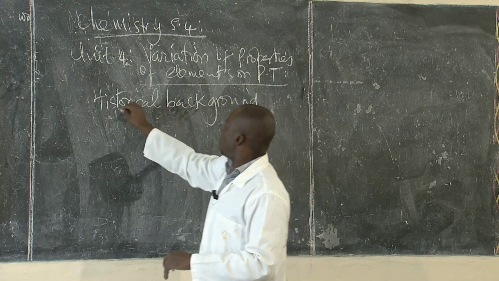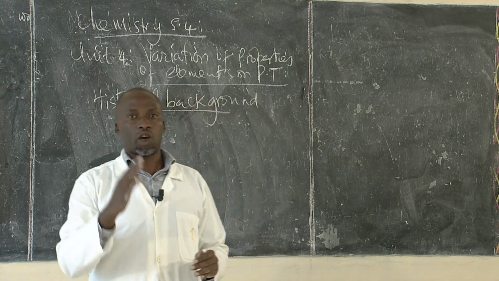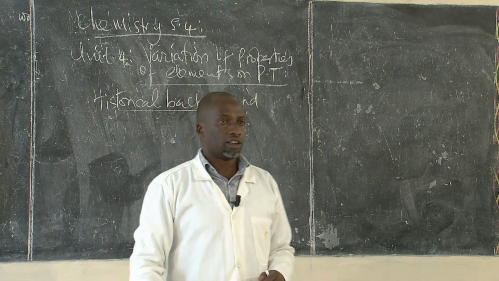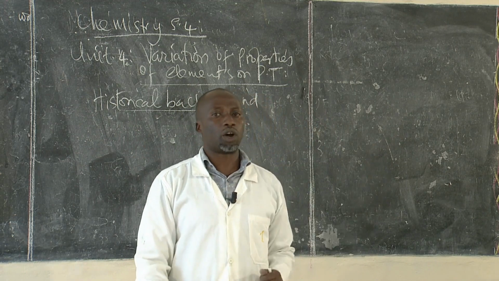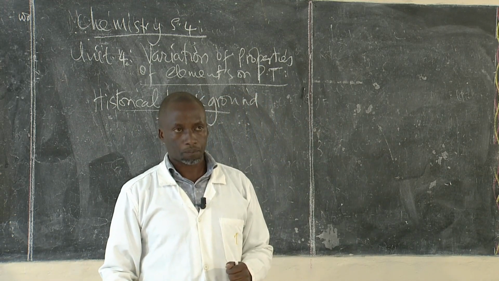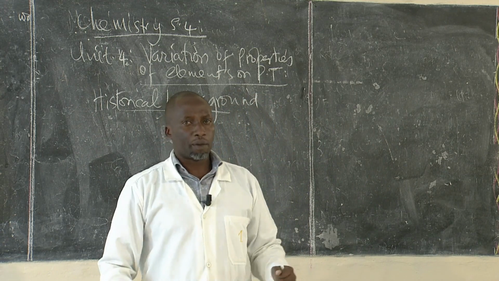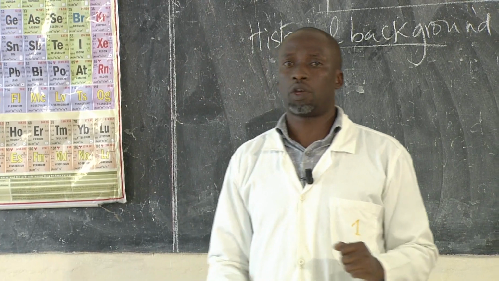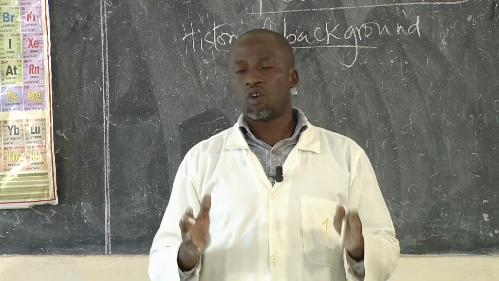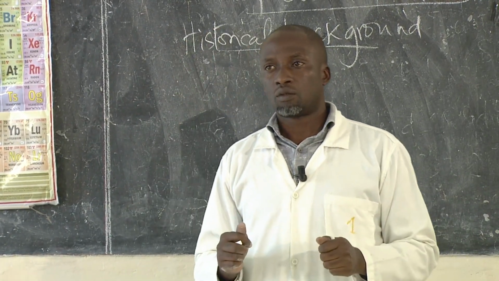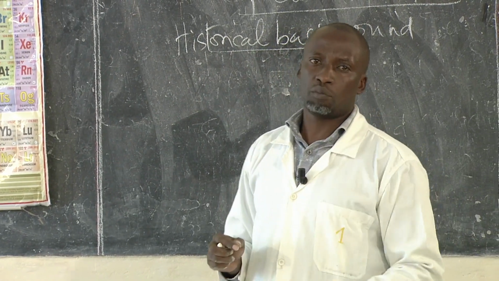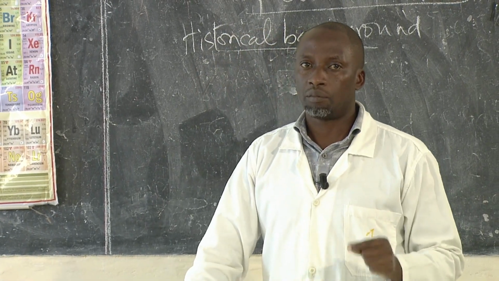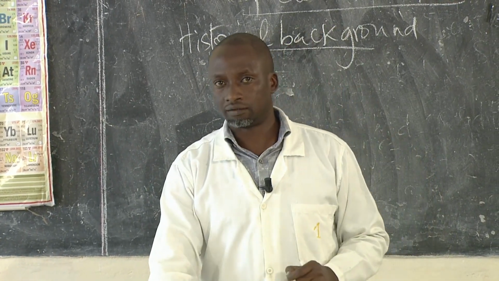Before we look at the lesson of today, I want us to go together, and I want to see whether you still remember what we talked about yesterday. I said that the discovery of this periodic table is one of the most important discoveries that has ever been made by mankind.